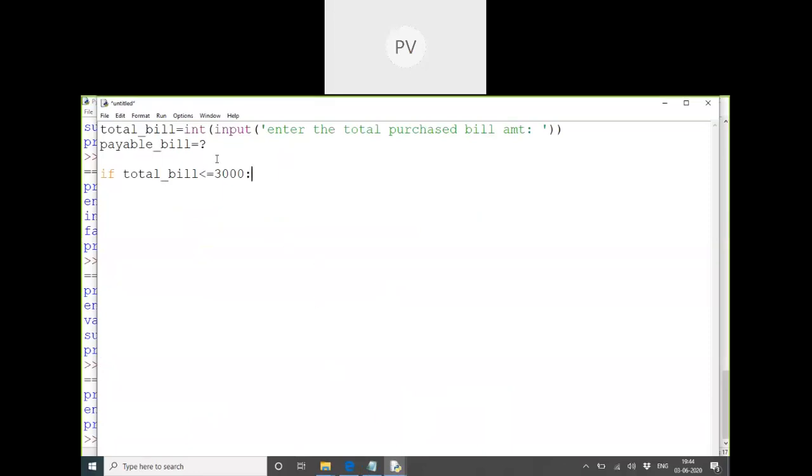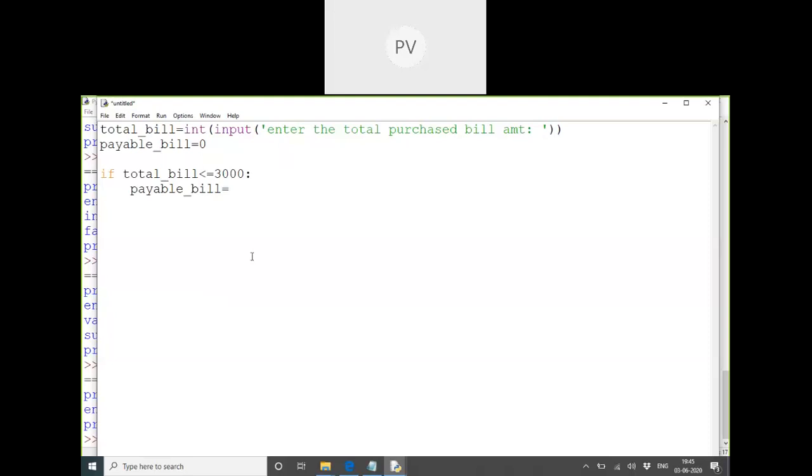Then I have to calculate this bill. Initially the payable bill is 0, and I have to calculate it. So what should I do? We have to say payable bill plus equals something like that. I forgot the formula actually. Payable bill equals... a 500 discount on the total.